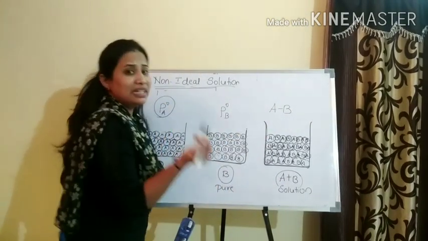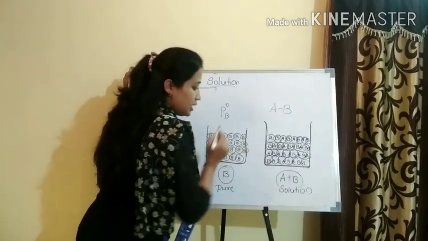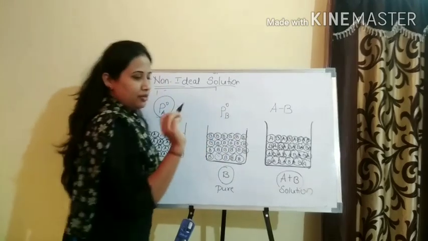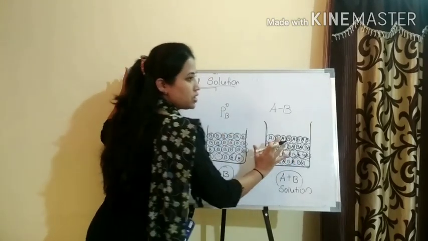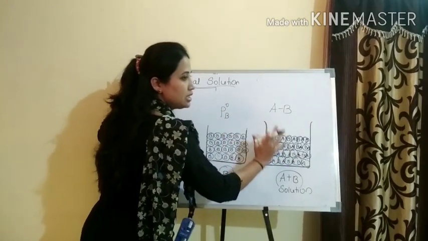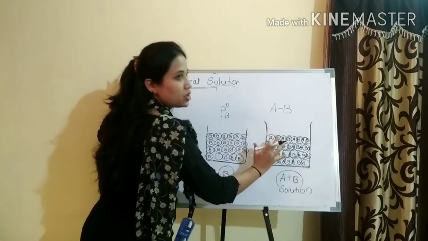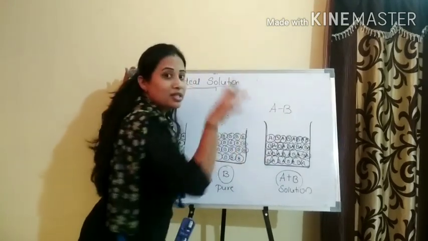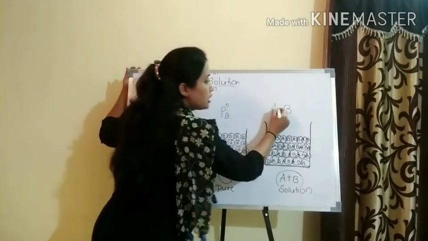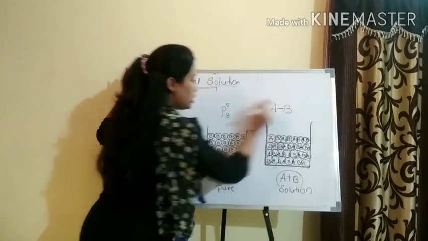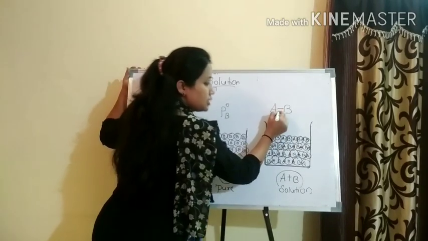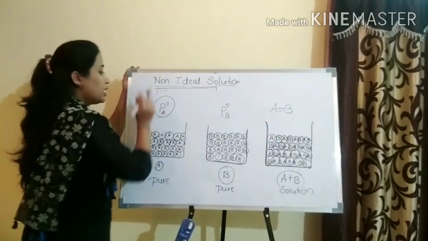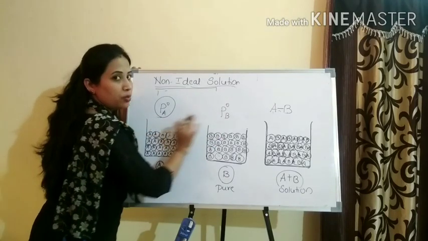So here comes the question: if the interaction, the intermolecular attraction between the A and B molecules is very strong, the bond formed between the AB molecules after mixing is very strong compared to each component before mixing.